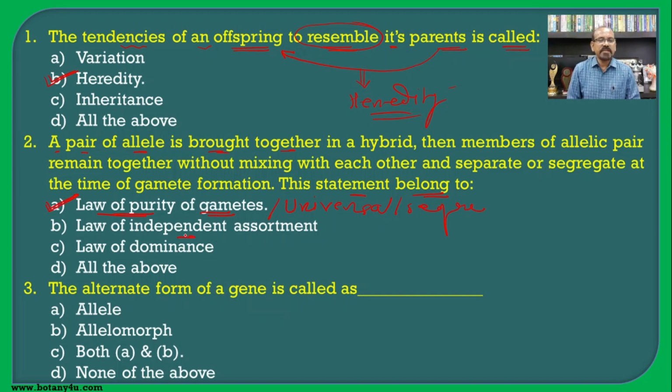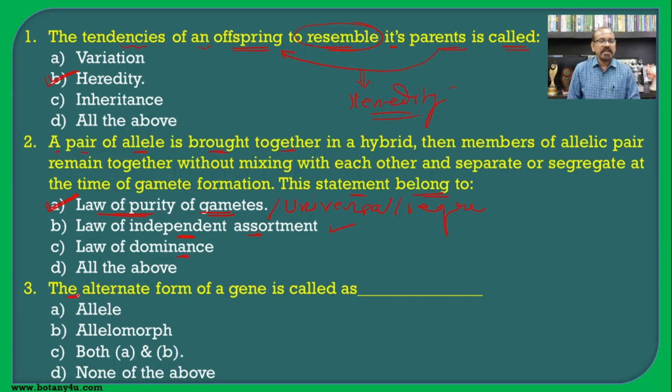While if you see the statement of law of independent assortment, it becomes: when parents differing in two or more characters are crossed, then the inheritance of one character is independent of that of the other. This is the statement for the law of independent assortment. Whenever we are talking about dominance, dominance is nothing but a phenomenon, not a law, where the character that expresses itself in one generation is known as the dominant one.